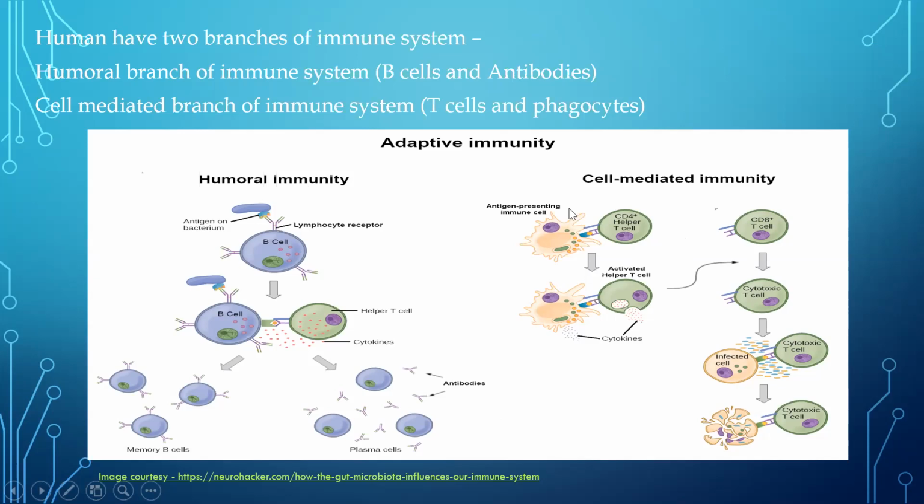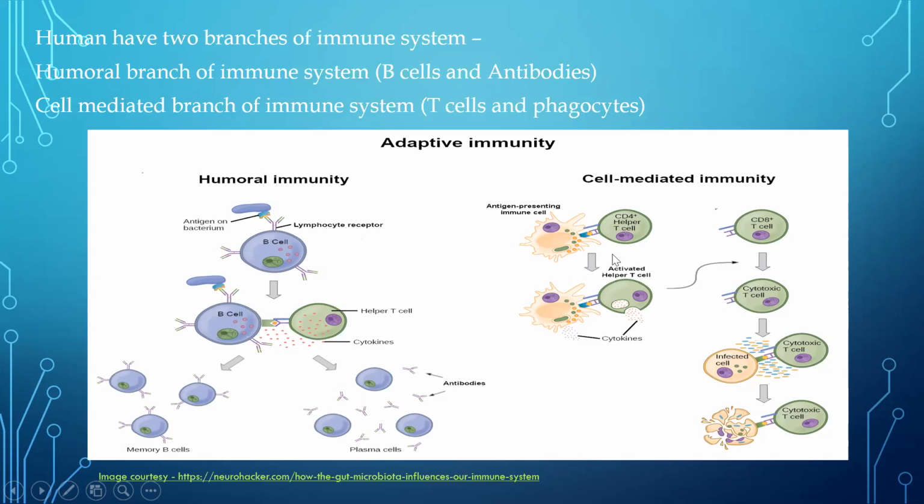Now TH, H stands for helper. What is the function of helper? Helper means it is going to help. Now what is the helping nature they have? These TH cells, when they get activated against the pathogen, will help in the activation of other immune cells, which includes your B cells. They can activate B cells, they can activate TC cells, they can activate the phagocytic cells.